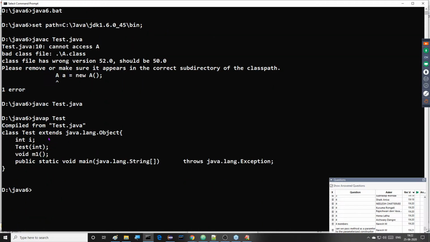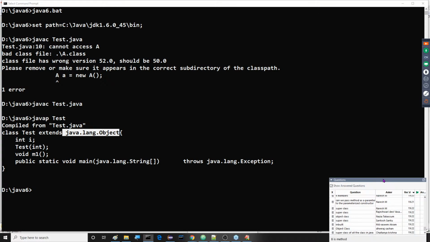But in the Java 6 version, we are able to get which one? Class Test extends java.lang.Object. What is the meaning of this java.lang.Object here? All of you observe this case, what I'm telling you now. So what is the meaning of this one?